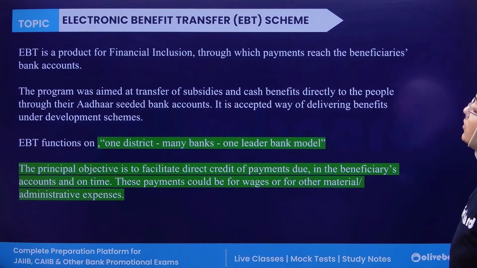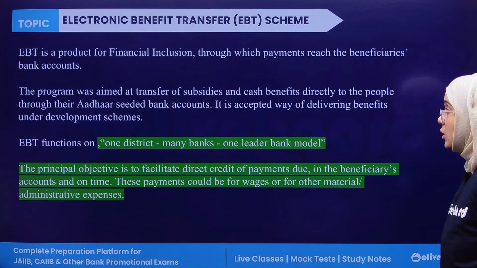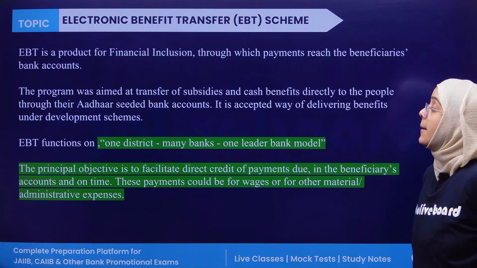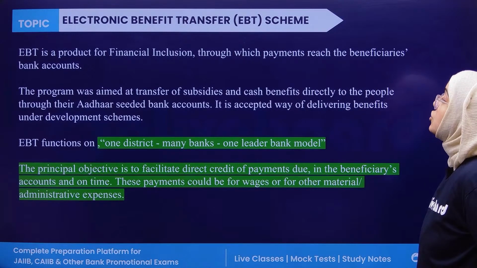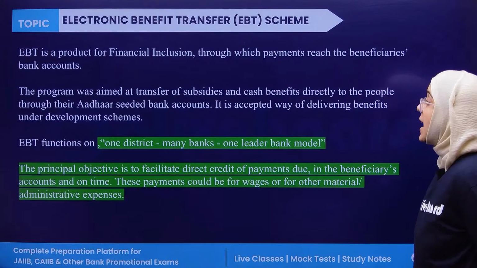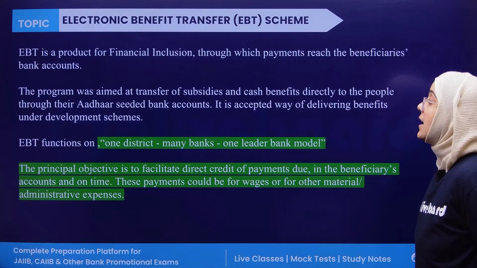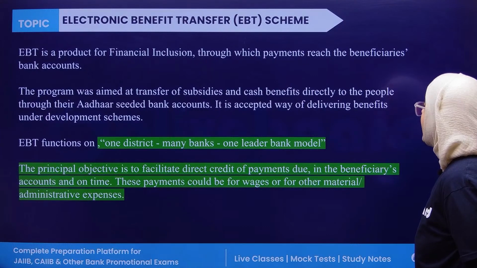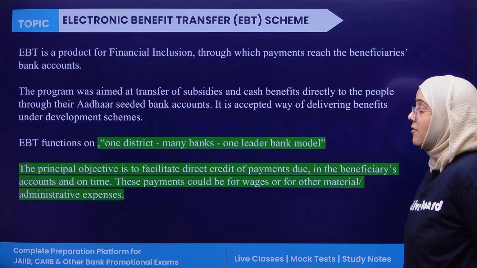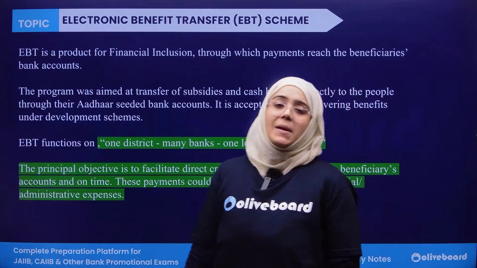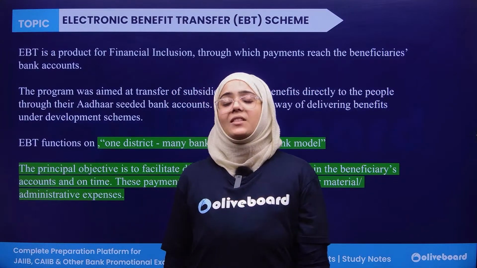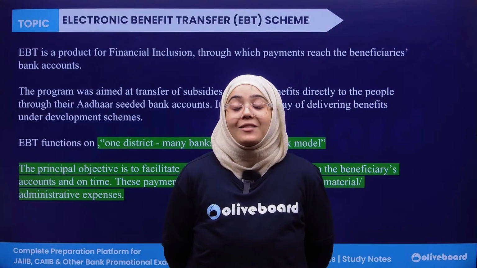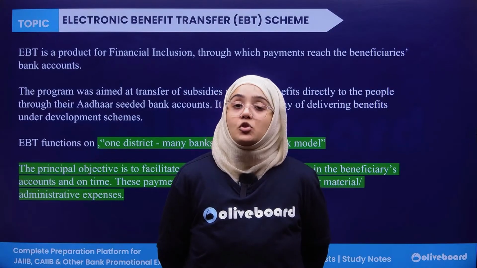So, electronic benefit transfer is a product of financial inclusion through which the payments reach the beneficiary's bank account. The program aimed at transferring subsidies and cash benefit directly to the people which have their Aadhaar seeded bank accounts. It is a way of delivering the benefits under development schemes. So actually government has introduced different development schemes, you all know, and under these schemes amount is to be transferred to the beneficiaries of the scheme.